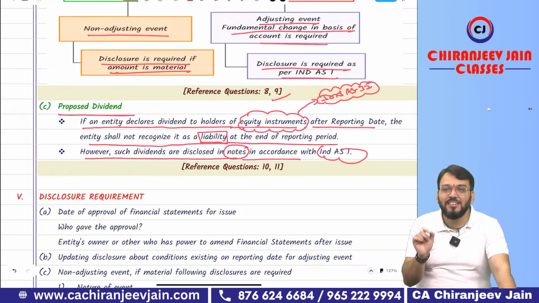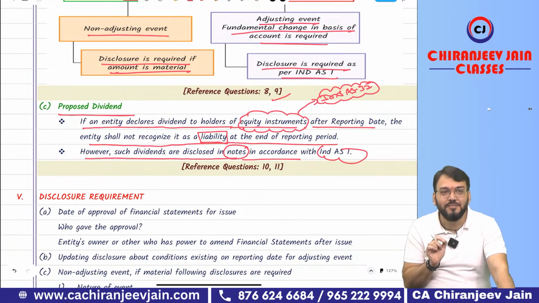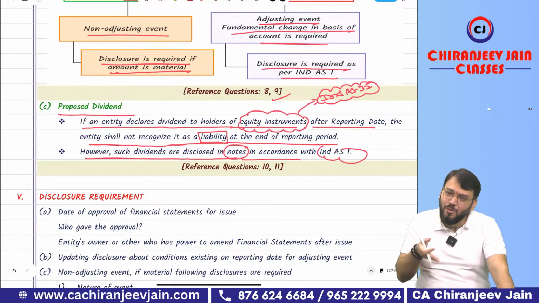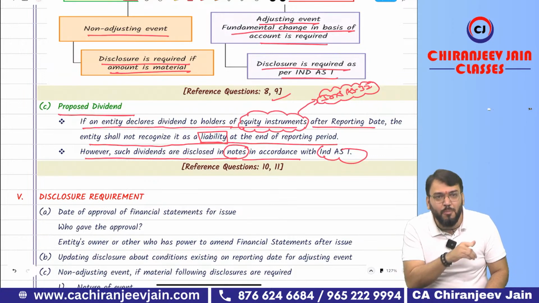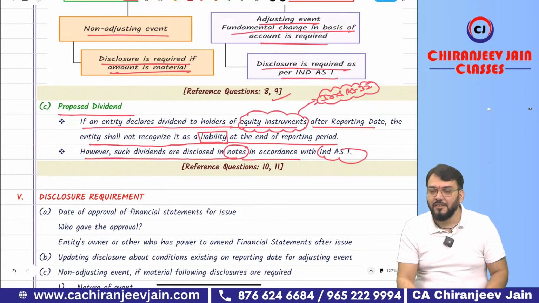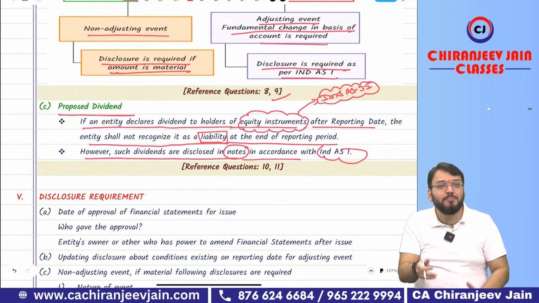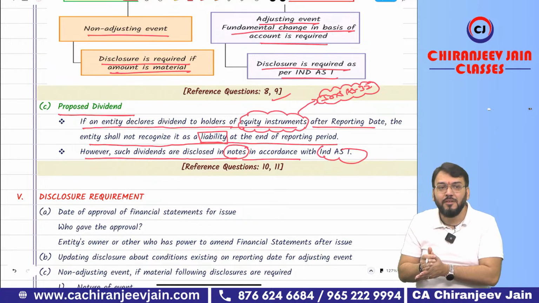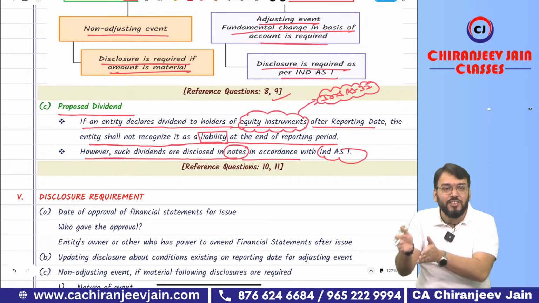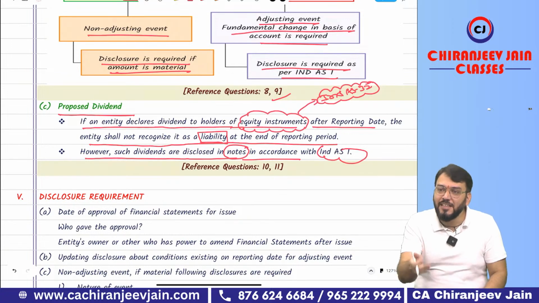I am asking whether there is any possible obligation. How? I say no obligation. You are saying it is a possible obligation. Already I have said there is no obligation. Already I started with proposal. There is no obligation. Obligation will arise only on approval of the dividend by shareholders. Already I have given the answer. There is no obligation. How can it be a possible obligation?